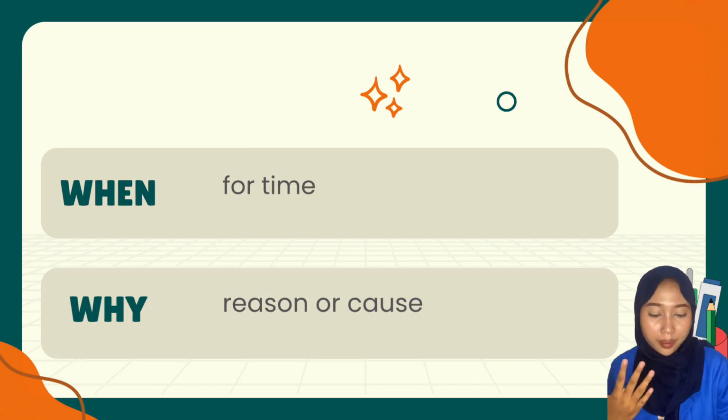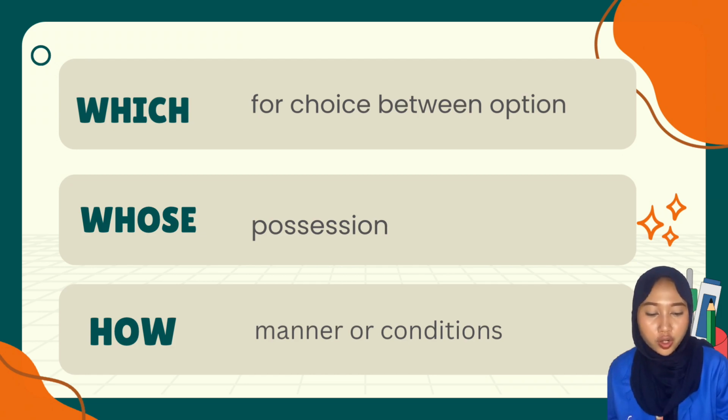When? For time. Why? For reason or cause. Which? For choice between options. Whose? Possession. How?